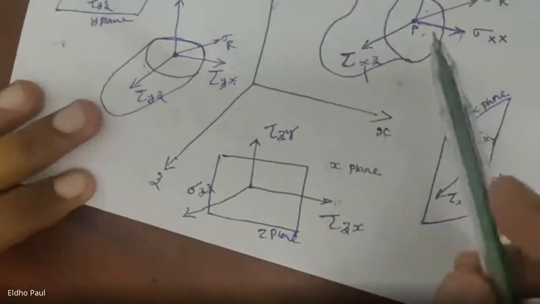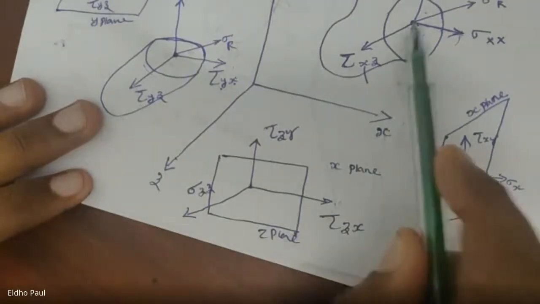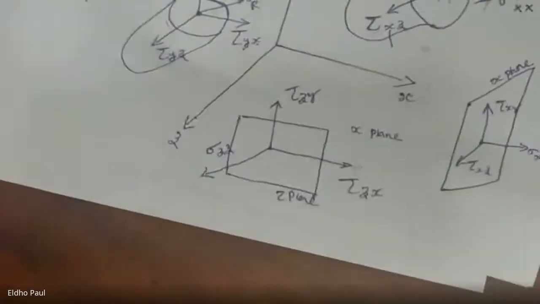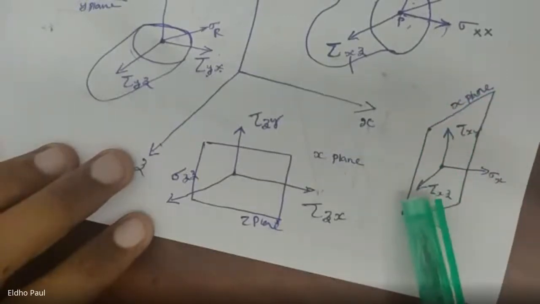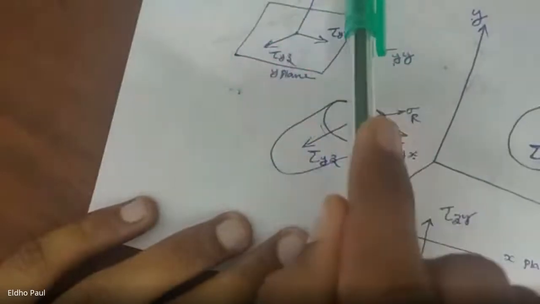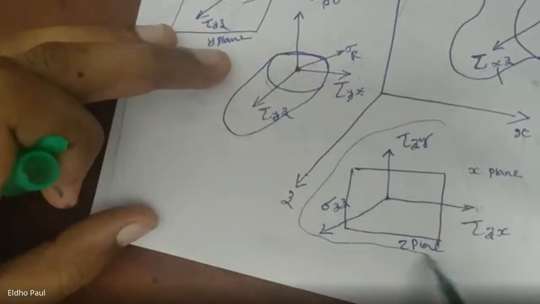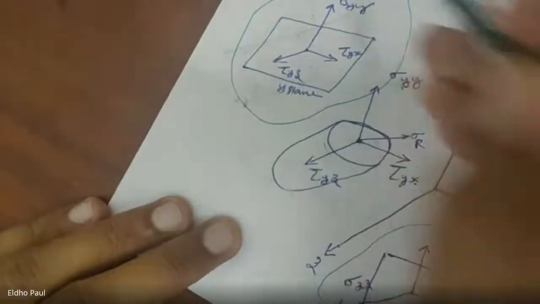So here, we develop an x plane, a y plane, and a z plane passing through that point P. These three are mutually perpendicular planes, and three stress values are acting on the x plane, three on the y plane, and three on the z plane. So this is my z plane, this is the x plane, this is the y plane.